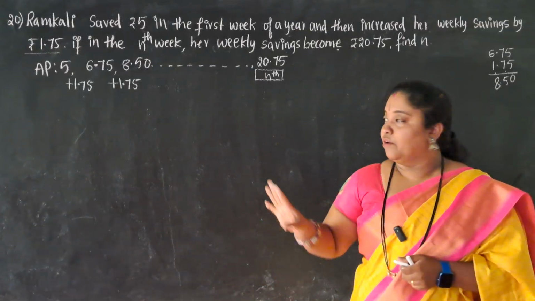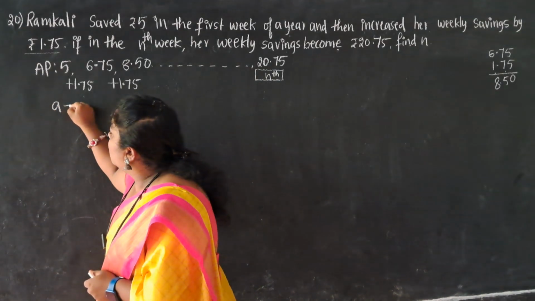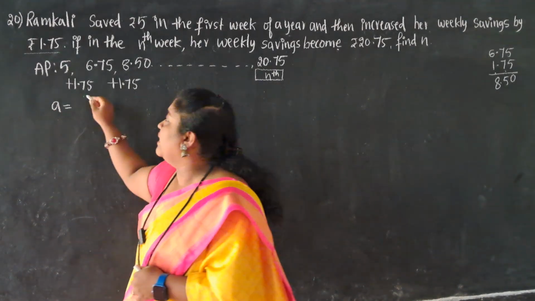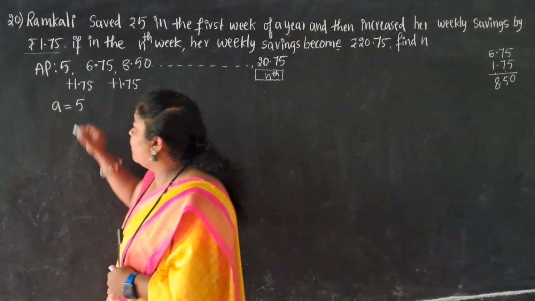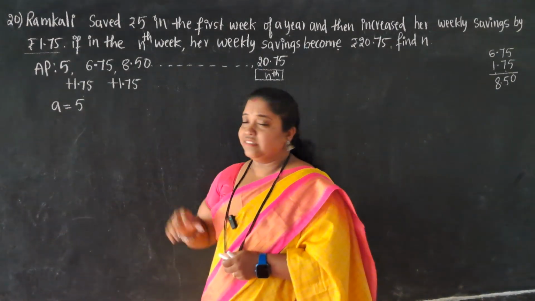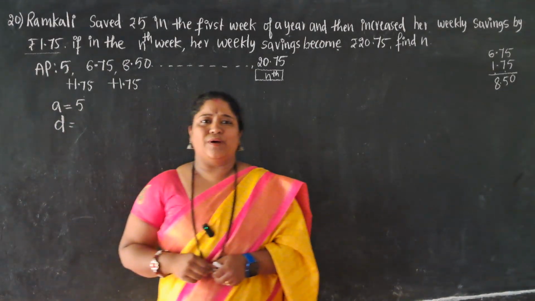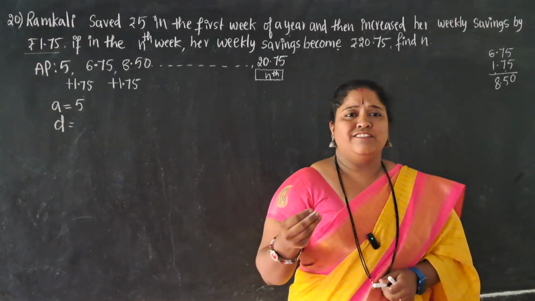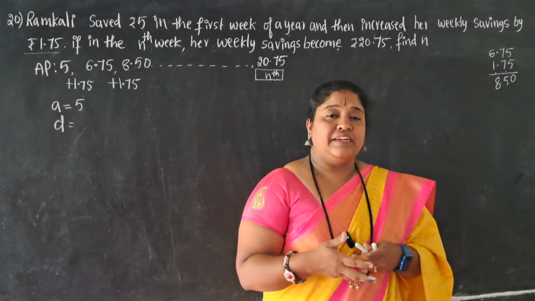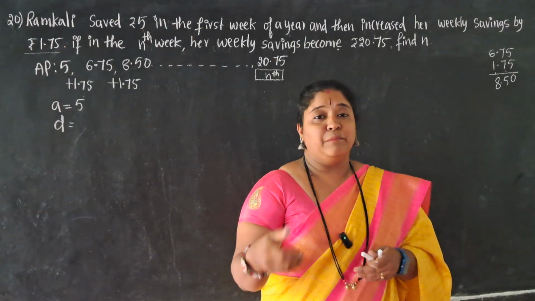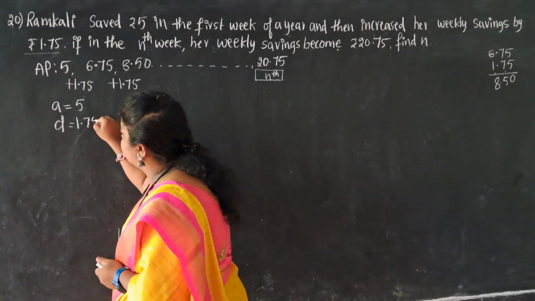Understood the question? Fine. Now write down the given information. What is the A value I have here? A is nothing but the first term of the AP. What is the first term? 5. Isn't it? 5 is the first term of the AP. Then the D value is directly provided, the increment itself. Increment means positive. If anything like decrement is there, then we have to take the negative. Increment is there, so increment means adding, means positive, plus 1.75. D value is 1.75.